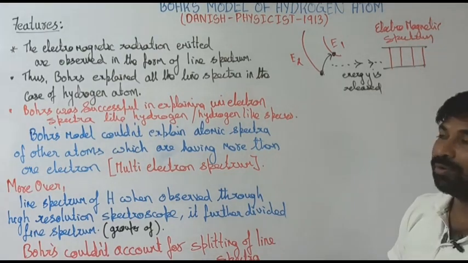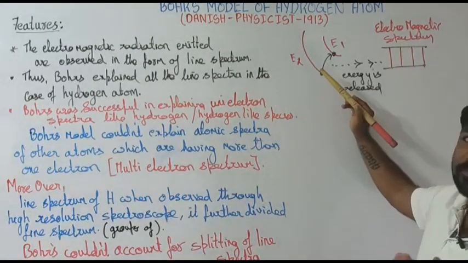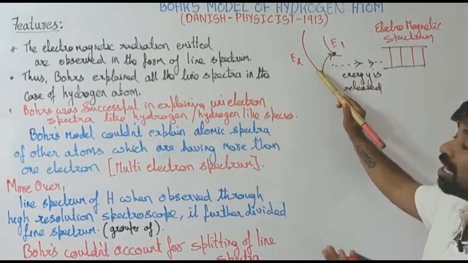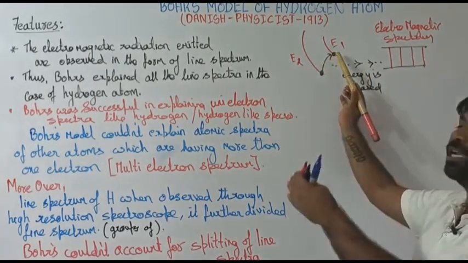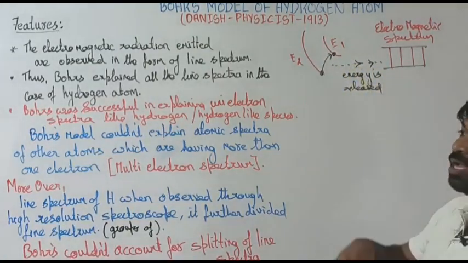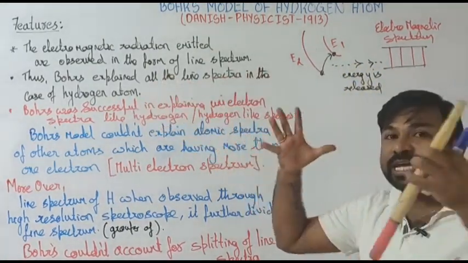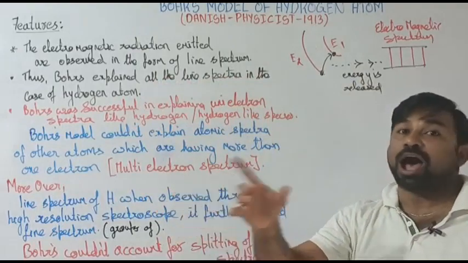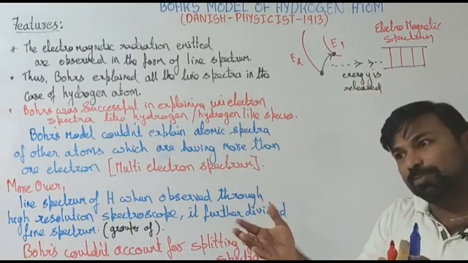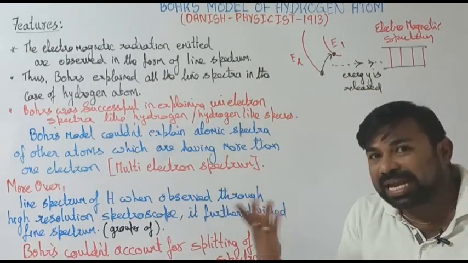I repeat. When an electron jumps from a higher energy orbit to a lower energy orbit, energy is released. If you observe the energy coming out in the electromagnetic spectrum, if it is in the visible range, we can see it with the naked eye.